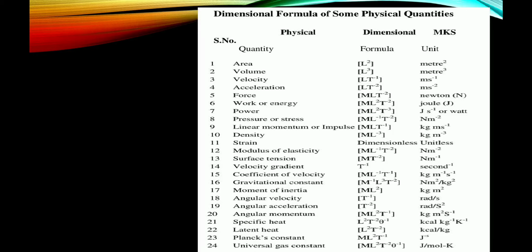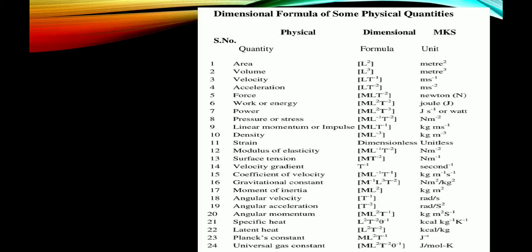Modulus of elasticity: ML⁻¹T⁻², newton per meter square. Surface tension: MT⁻², newton per meter. Velocity gradient: T⁻¹, second inverse. Coefficient of viscosity: ML⁻¹T⁻¹, kg per meter per second.